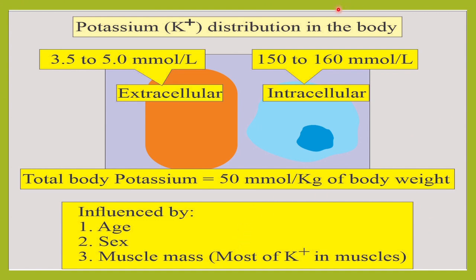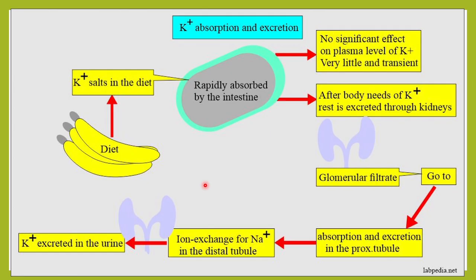So I have told you that potassium is an intracellular electrolyte. It is around 150 to 160 millimole per liter inside the cell, and outside it is around 3 to 5 millimoles per liter. So the total body potassium would be around 50 millimoles per kg of body weight, and it is mostly influenced by the age, by the gender, and by the muscle mass also. So whatever potassium is there, it comes from the diet which are rich in potassium, like banana, etc. So that is rapidly absorbed in the intestine, and after body needs of potassium are taken care of, the rest is excreted through the kidney.